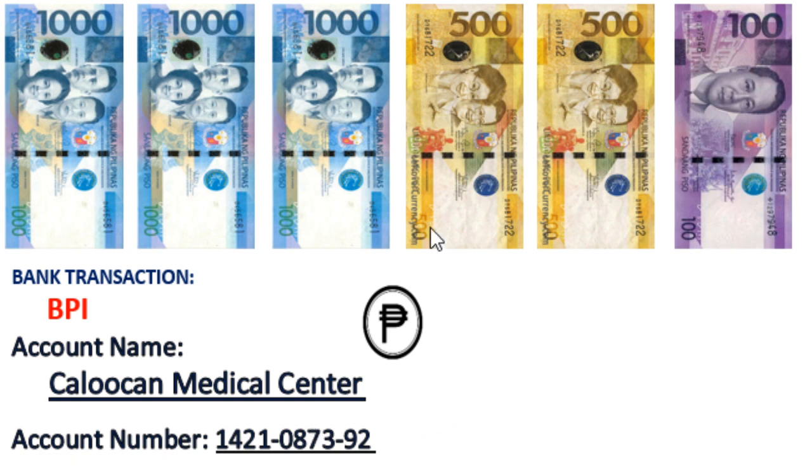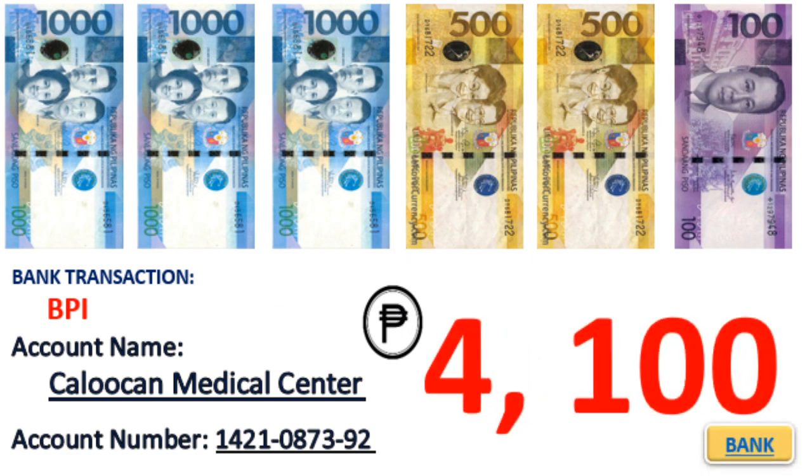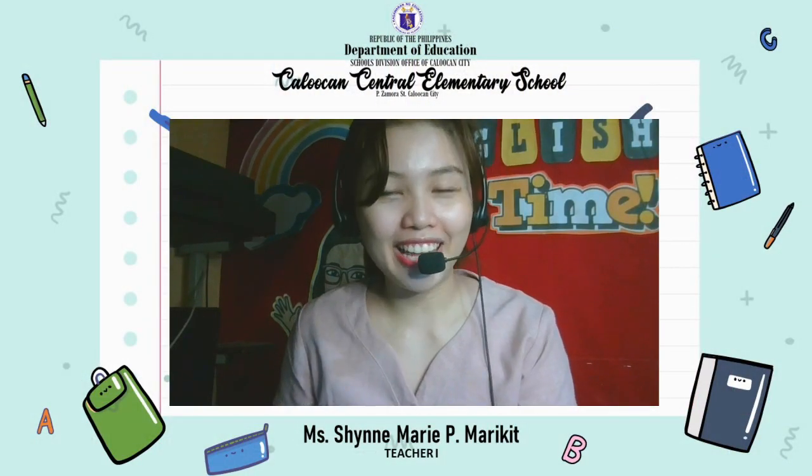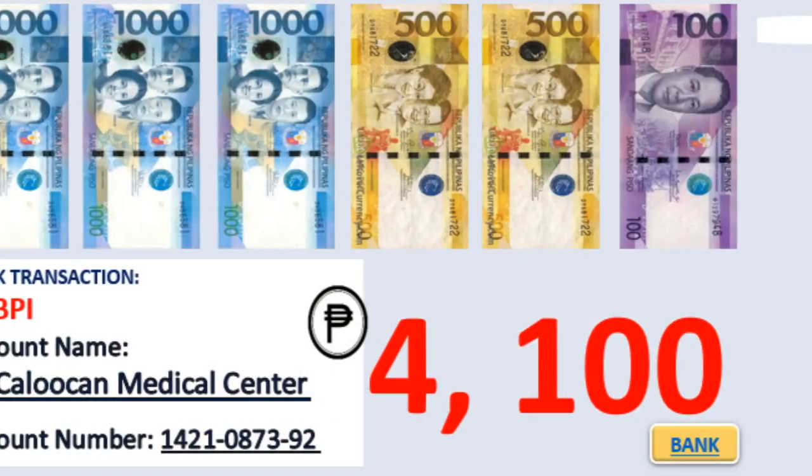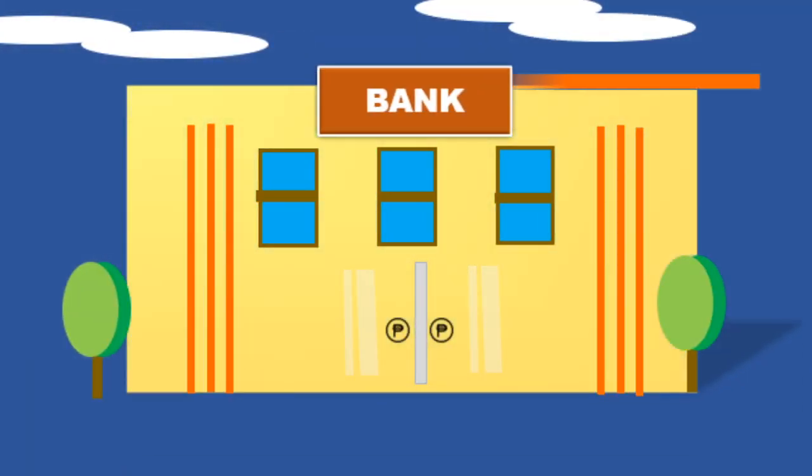Okay, a total of how much? It's 4,100. Alright. So now get ready. I'm going to keep this information and also the money. Okay. Let's go to the bank.